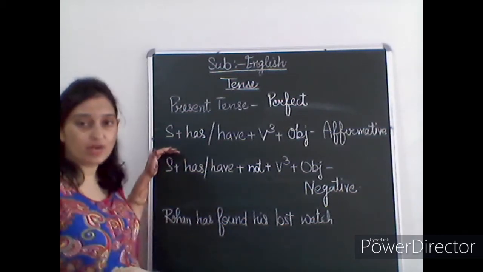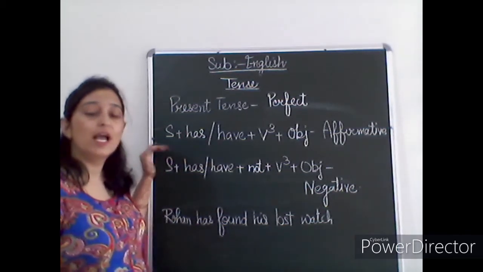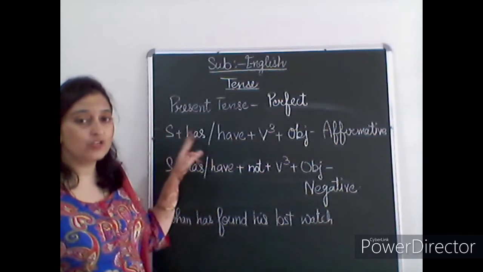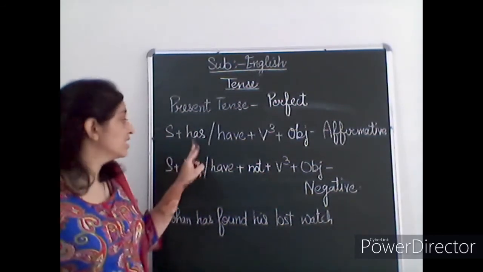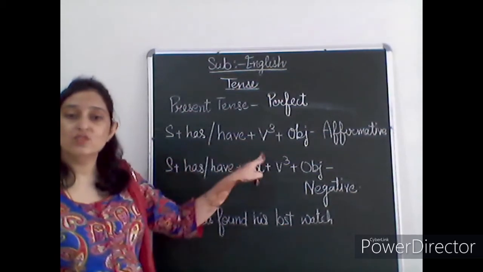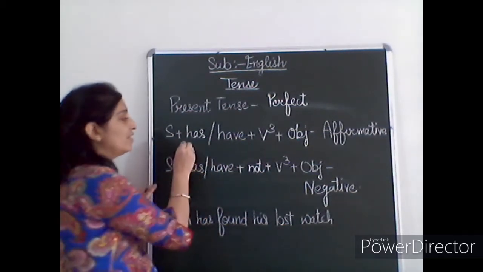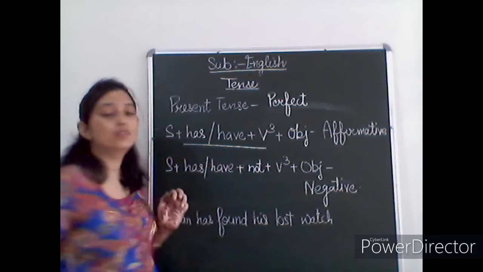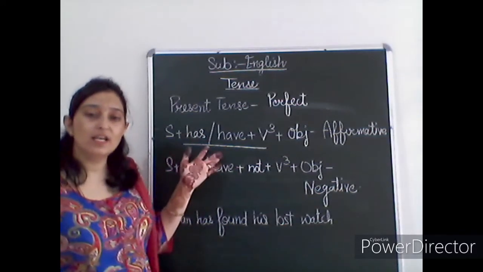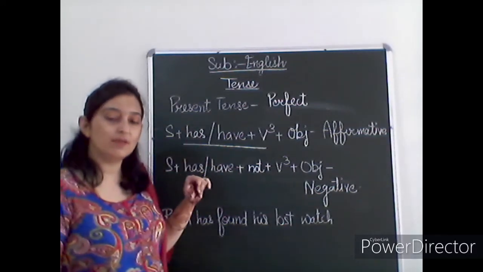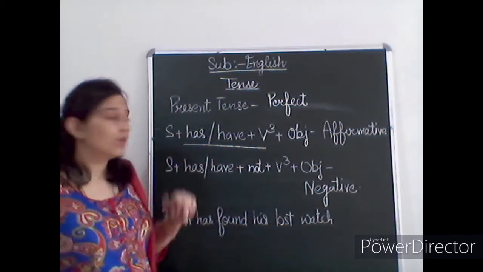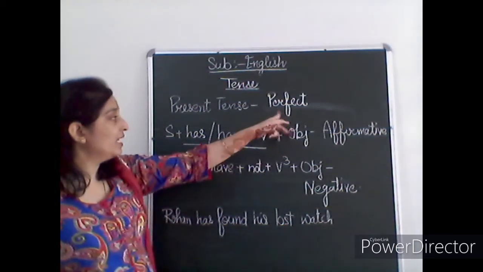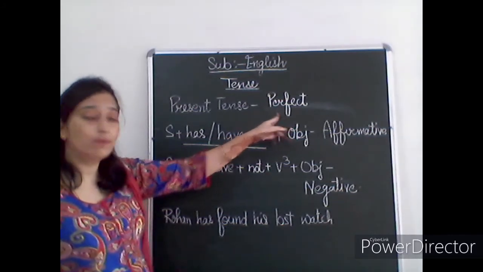First of all, we have to write the subject, it's necessary for us. And what is the main rule that shows that this sentence is present perfect? Has, have, and then the verb third form. This area is really very important for us, because this area belongs to the perfect tense. Has, have, and then third form. So the third form mainly shows that this is the perfect.